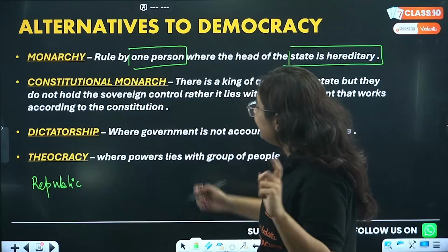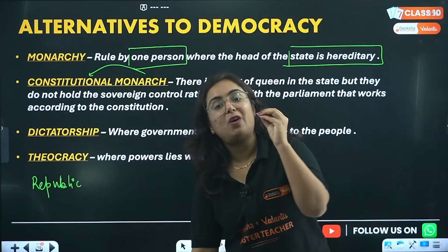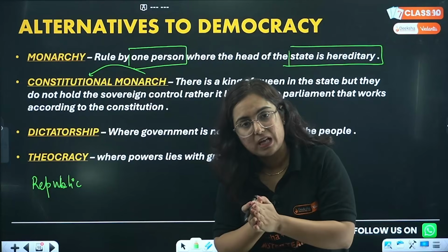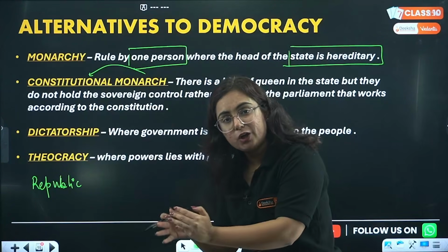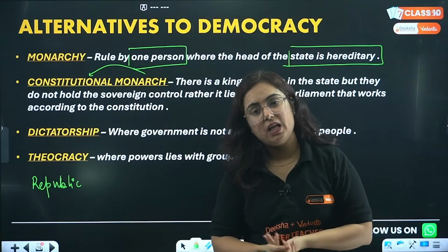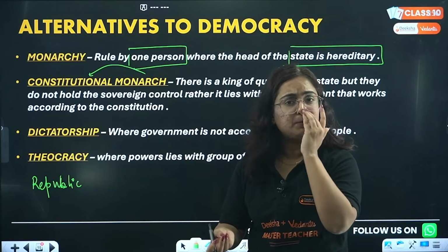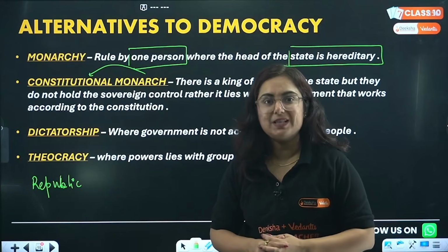Okay? Now then comes constitutional monarchy. Beta, there are a lot of countries which have a monarch, but they have a constitution. They have the king or queen, but they have a prime minister. Do you remember the United Kingdom? There was a queen. Along with that, the prime minister became an Indian, Rishi Sunak. However, he is not prime minister right now, but still.